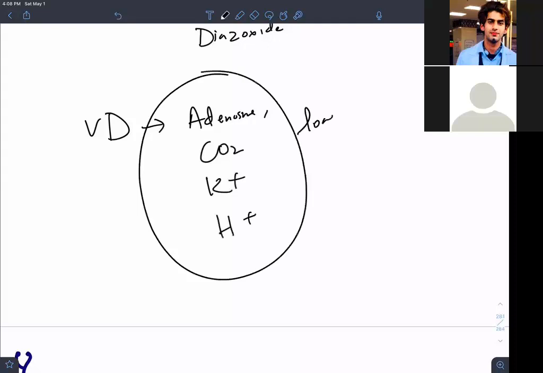If you locally produce these factors in the tissue, you will have vasodilatation. Any doubt? Any doubt?